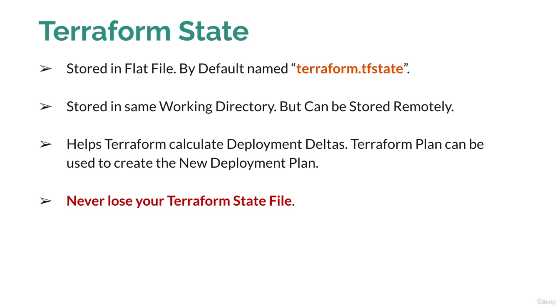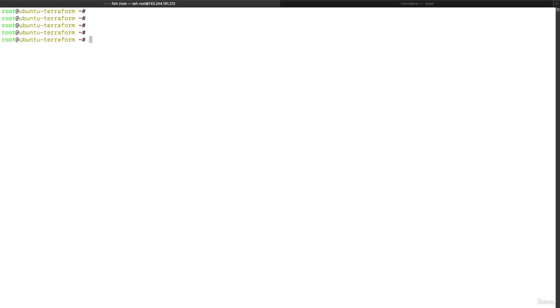Let's see a sample of the Terraform state file, because we have executed the labs where we created three instances in Terraform. So let's see how the Terraform state file looks. We are on our Terraform machine, and we go to the directory that starts with terraform basics.